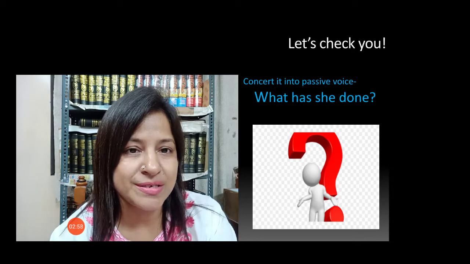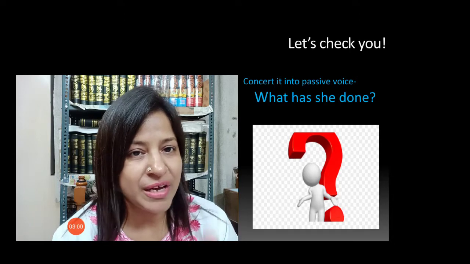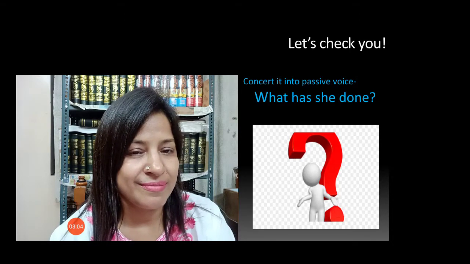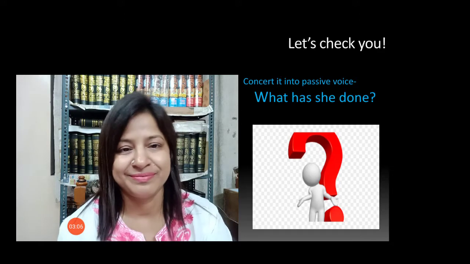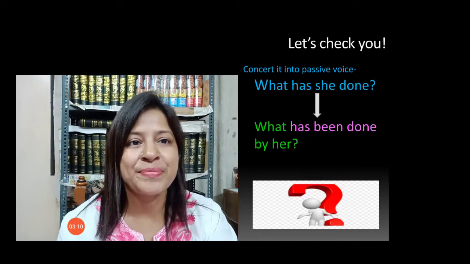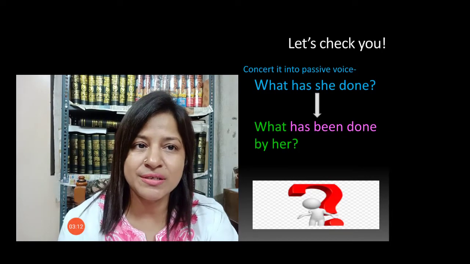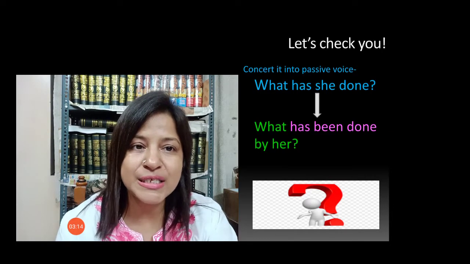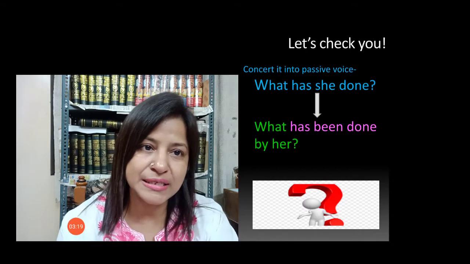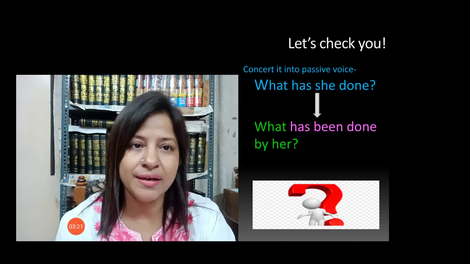Fast, try to do it. What do you have to place at the first place? This is the clue for you. So, what has she done? What has been done by her?